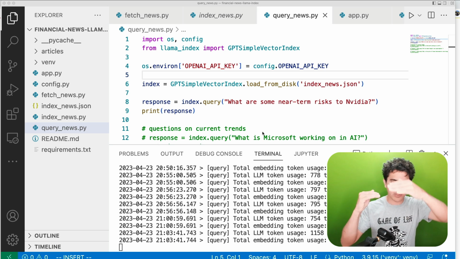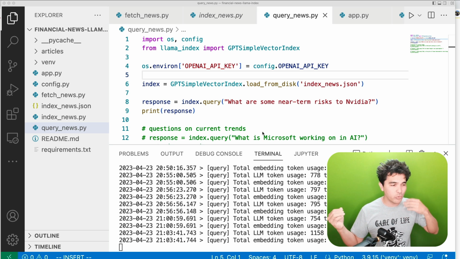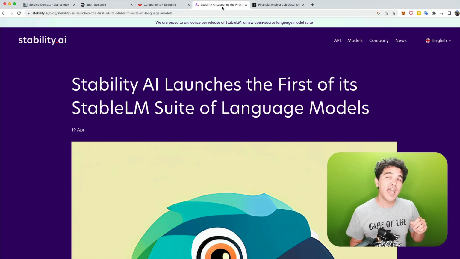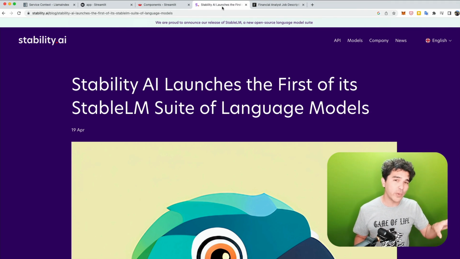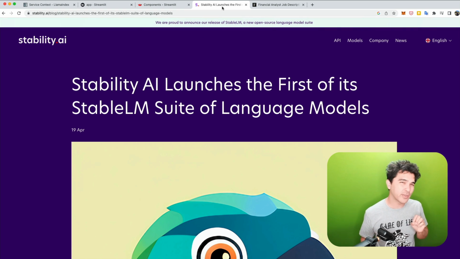I've even generated one with a big table of contents. So depending on what models you have access to, you might want to swap out that model. And this is especially important because we're not always going to be using OpenAI's models, right? There's other open source tools that are coming out right now.